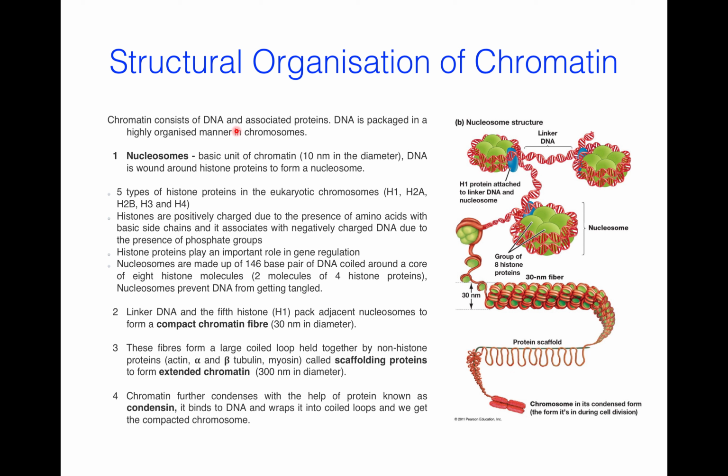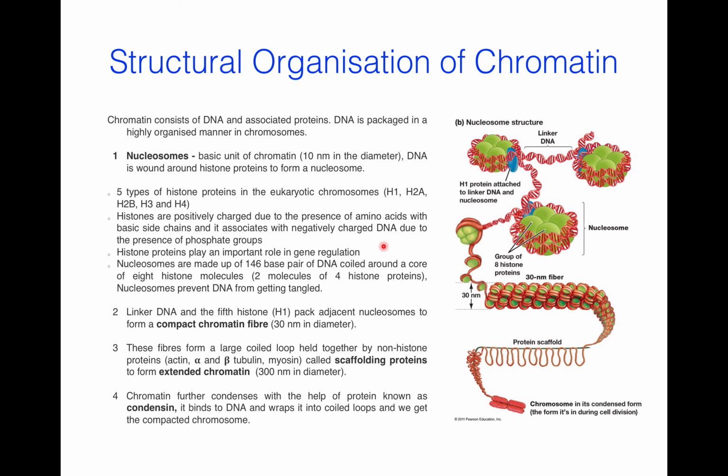So chromatin consists of DNA and associated proteins, that is histones. DNA is packed in a highly organized manner in a chromosome. First we will see nucleosome. Nucleosome is the basic unit of chromatin. DNA is wound around histone protein to form a nucleosome. 5 types of histone protein in the eukaryotic chromosome, that is H1, H2A, H2B, H3 and H4.